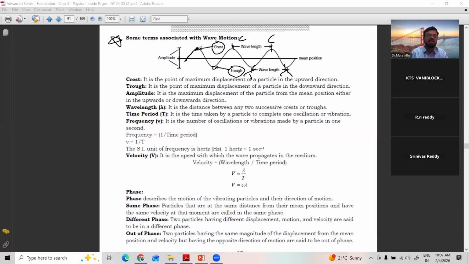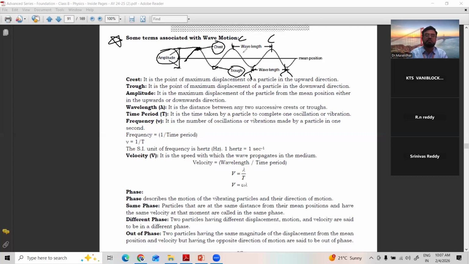And see, this is the highest point. Above this the particle is not moving. So the highest displacement, either upward or downward, is called amplitude. The amplitude is nothing but the maximum displacement of the particle from the point of disturbance.